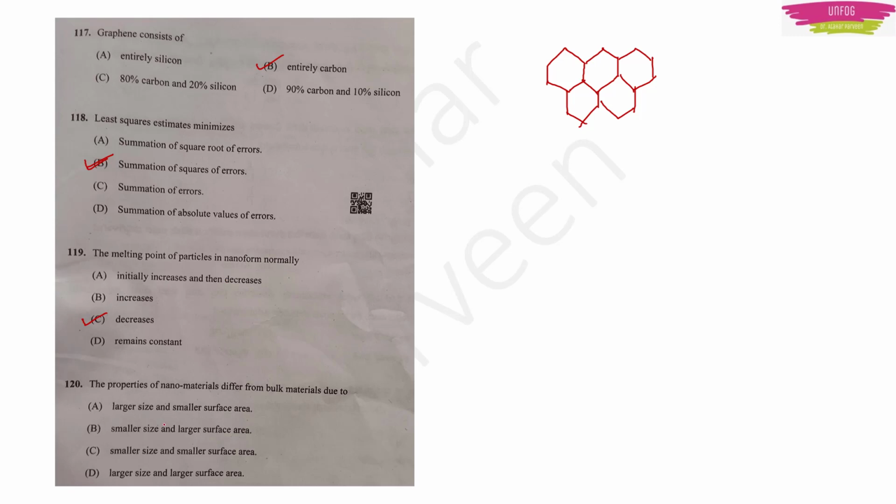The properties of nanomaterials differ from bulk materials due to what? The speciality of nanomaterials is that they are of smaller size, but their surface area is larger. That's the reason why people use them in experiments. A lot of research has been going on in nanomaterials for many years. So smaller size and larger surface area. Option B is the right answer.